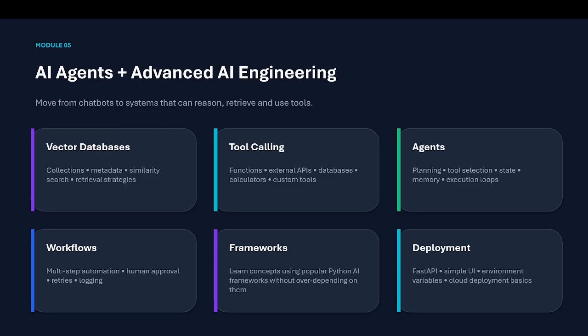The AI will automatically calculate and predict everything, compare with peers, and return the answer, whatever is best. For the frameworks, we will learn the concepts using the popular Python AI frameworks without over-depending on them. Deployment is a very important part: if you have created something and are unable to deploy it, that is useless. FastAPI, simple UI, environment variables, cloud, deployment basics. We will be talking about this as well.